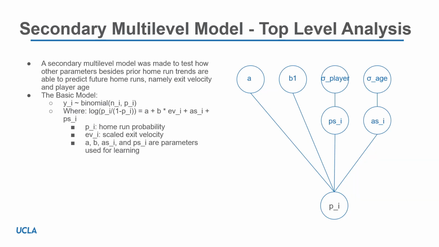The secondary multi-level model used the same basic model as the first. This model being that the inverse of the logistic function, or the logit function, is applied to the home run rate. This is then used to guarantee the home run rate is between 0 and 1, which then allows the binomial distribution to be used to output total home runs along with the plate appearances. However, instead of using historical home run rates and comparing them with current trends as the first model did, this model groups players based on age and individual offsets, and combines them with exit velocity to be used as the predictor variables.